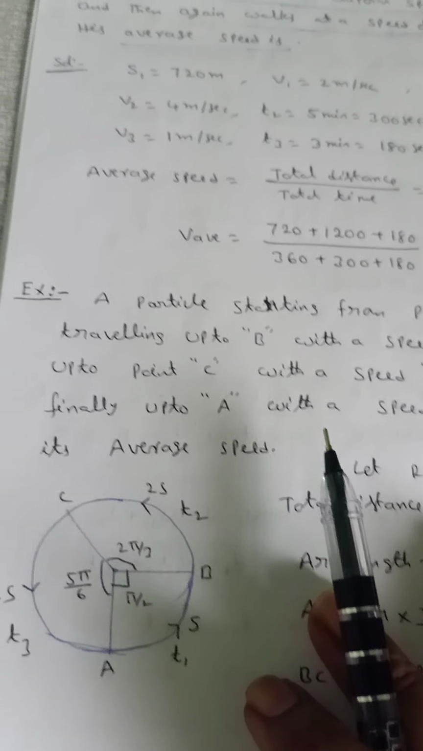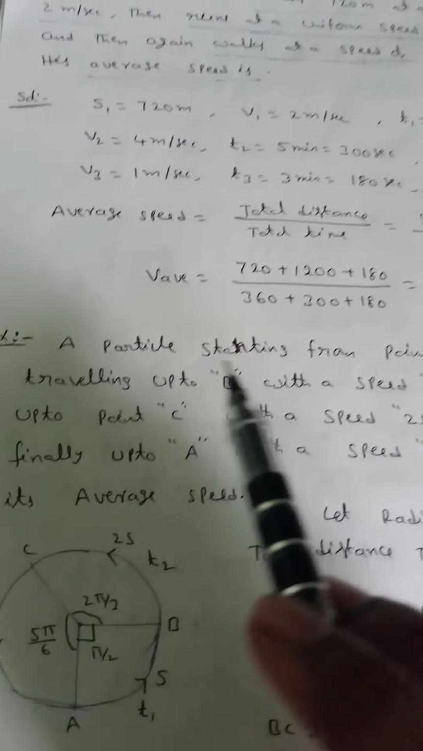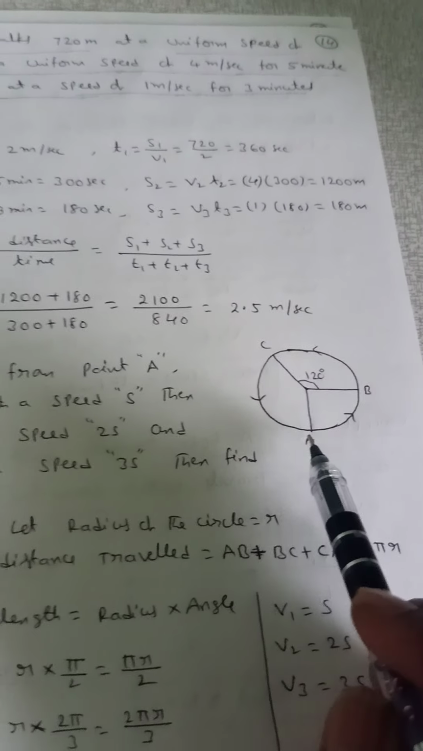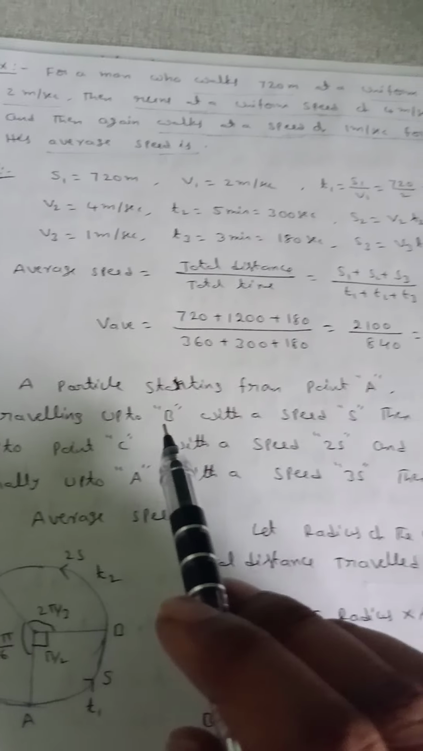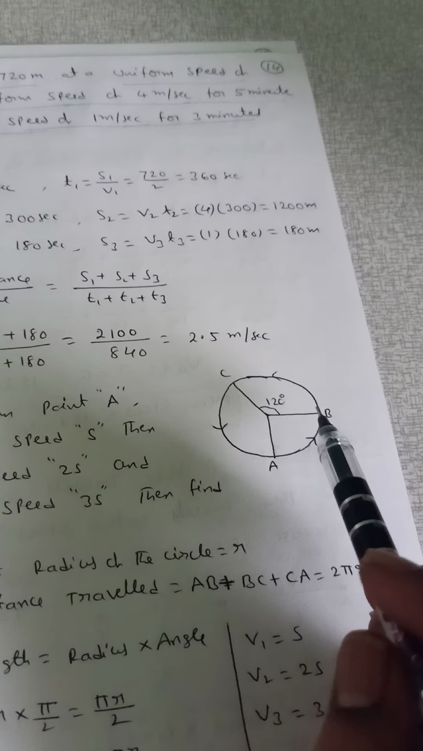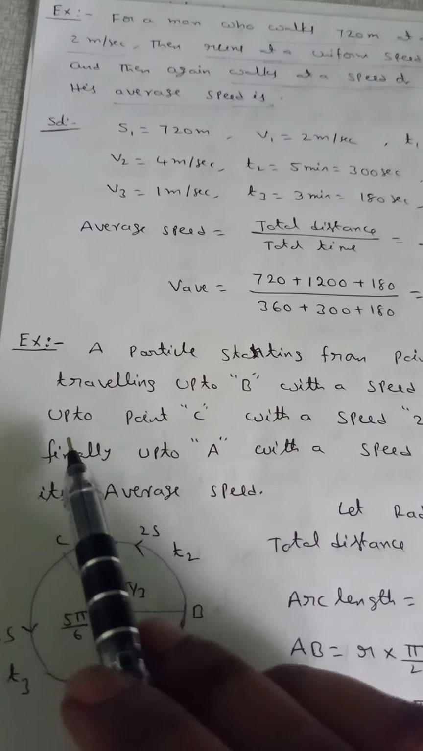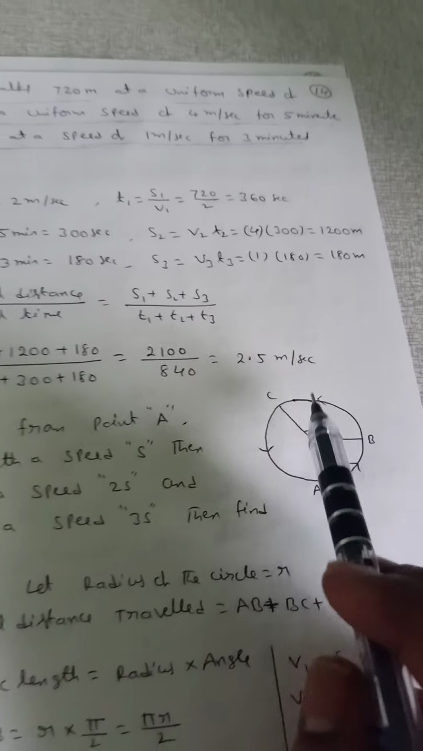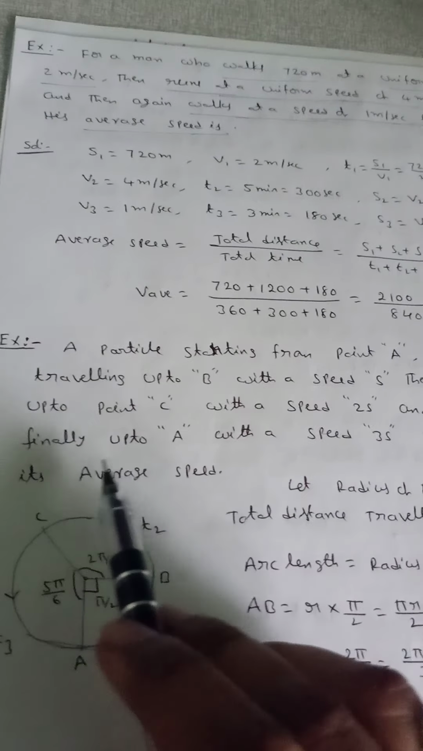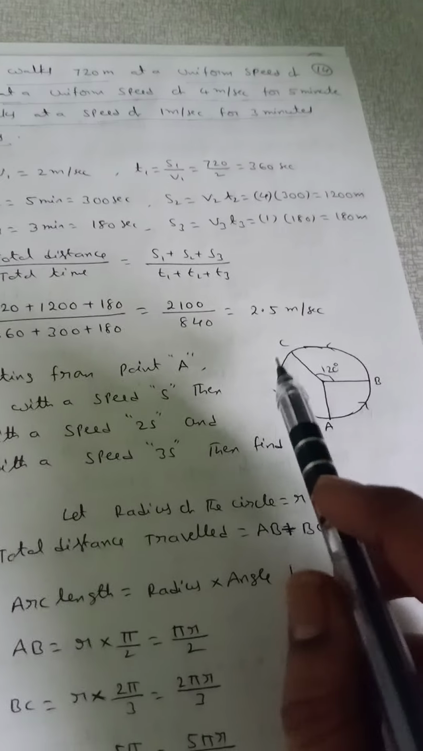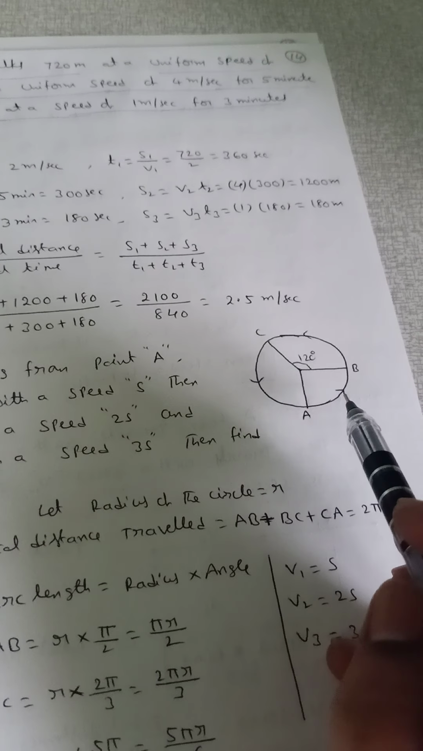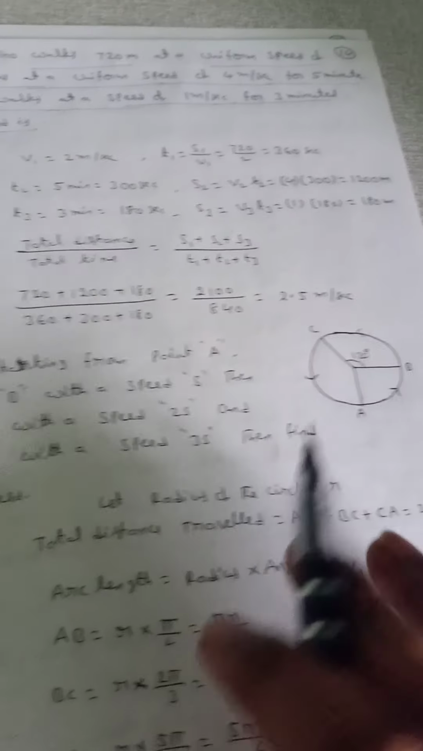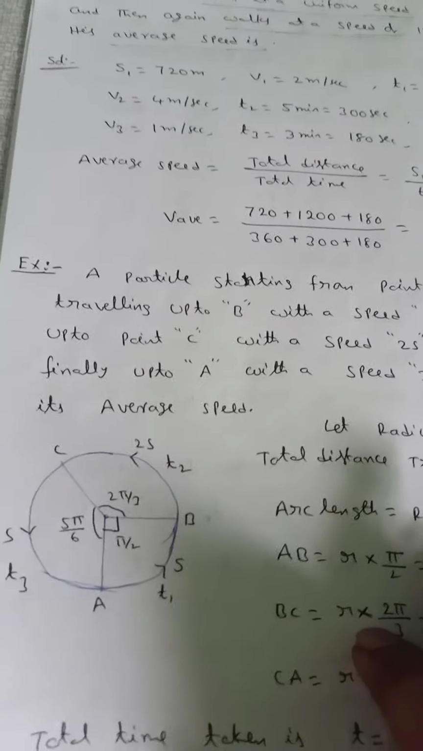Another important model of average speed. A particle starting from point A travels up to B with a speed S, then up to point C with a speed 2S, and finally up to A with a speed 3S. From A to B with a speed S, from B to C with a speed 2S, from C to A with a speed 3S. Then find the average speed.